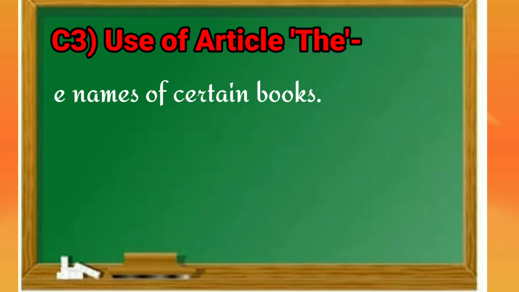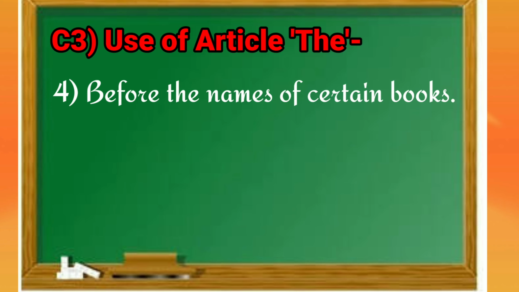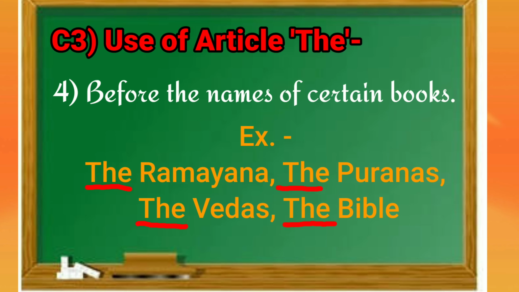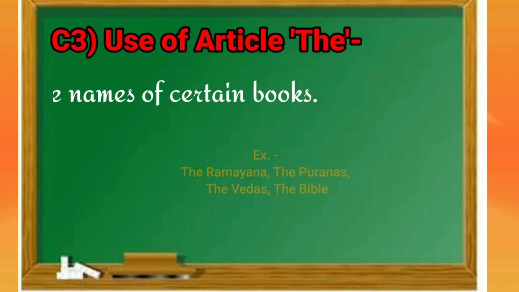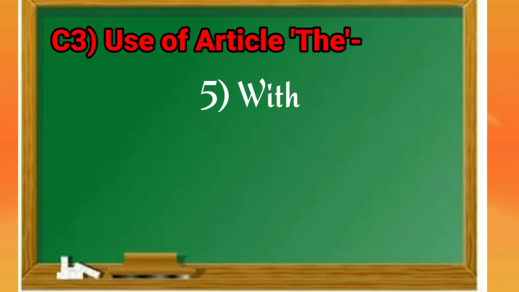Our fourth rule is before the names of certain books. These books are holy books. They are famous in the whole world. So we are using article the before such kinds of holy books. The Ramayana, the Puranas, the Vedas, the Bible. Now these are holy books, so we are using article the before them.